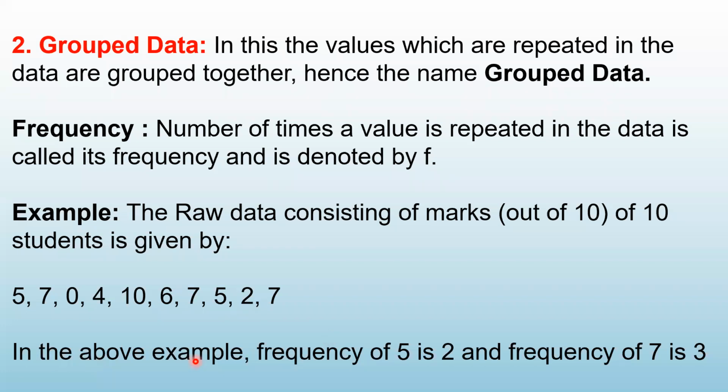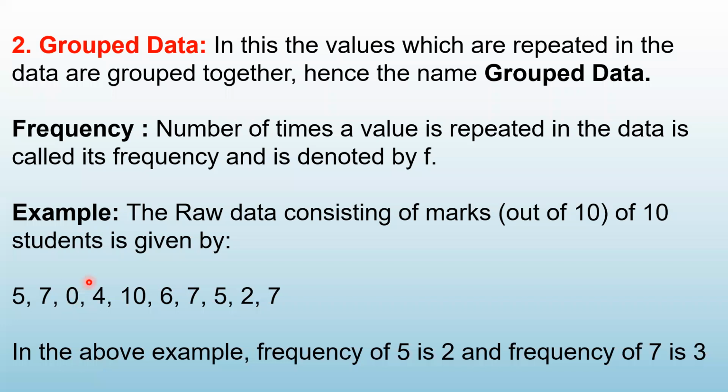In the above example, frequency of 7 is 3. What does that mean? 7 is repeated 3 times in the data. Similarly, frequency of 5 is 2. Look here, 5 is written 2 times in the data. So frequency of 5 is 2.